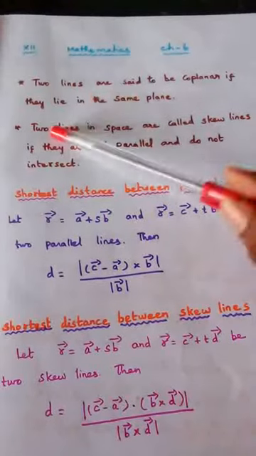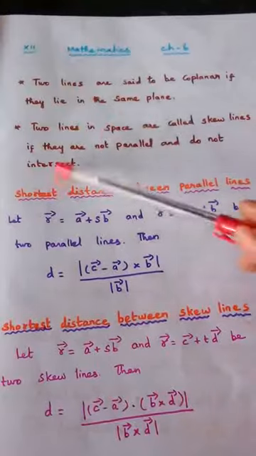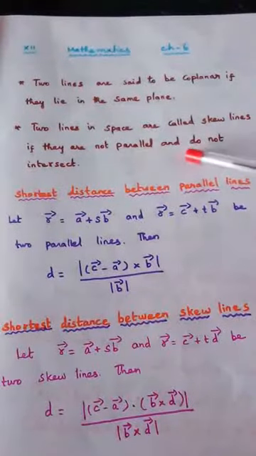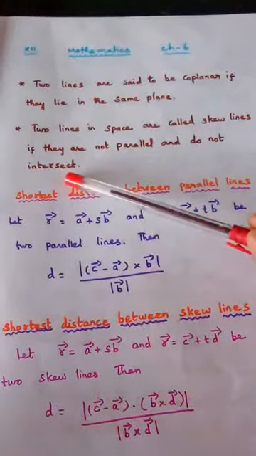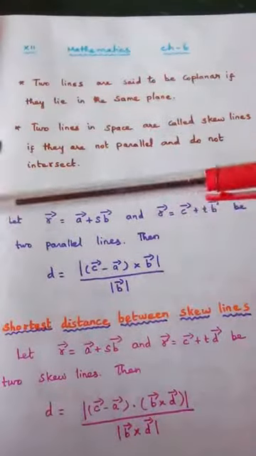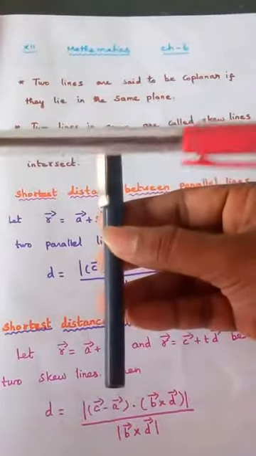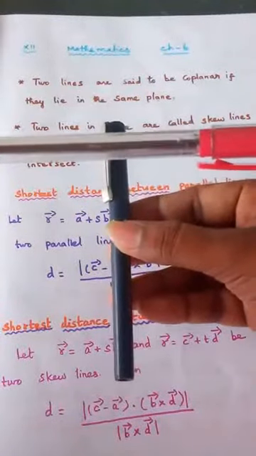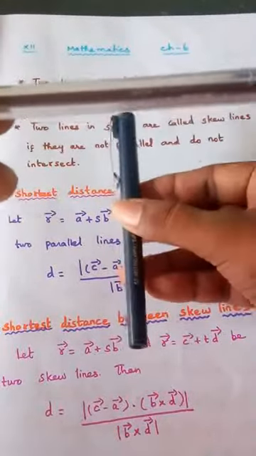Two lines in space are called skew lines if they are not parallel and do not intersect. For example, suppose this pen is one vector and this is another vector. Definitely these two will not intersect, right? Because one is under and one is above.